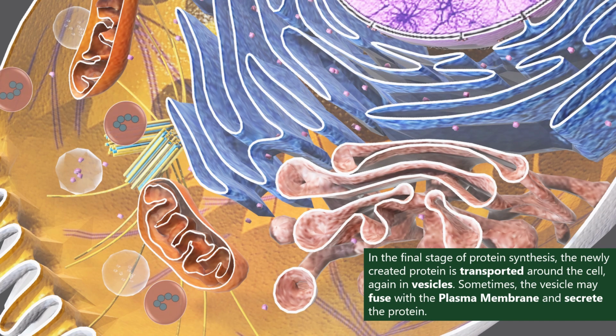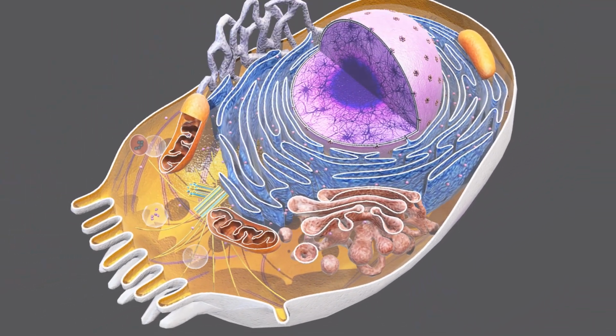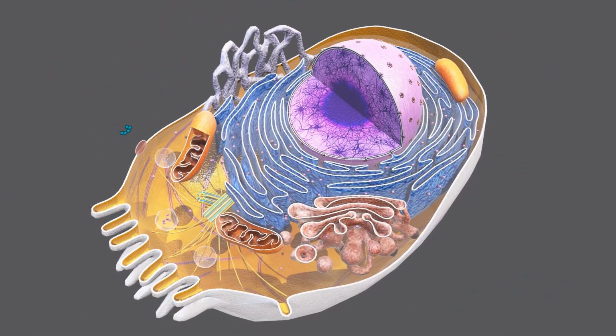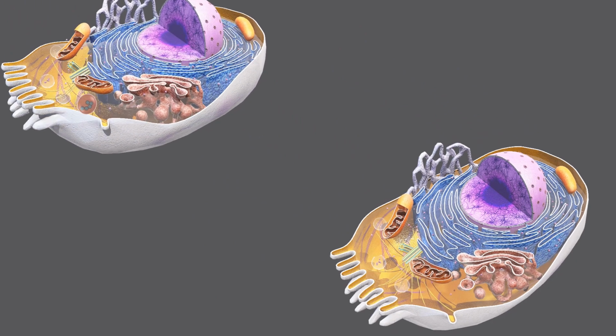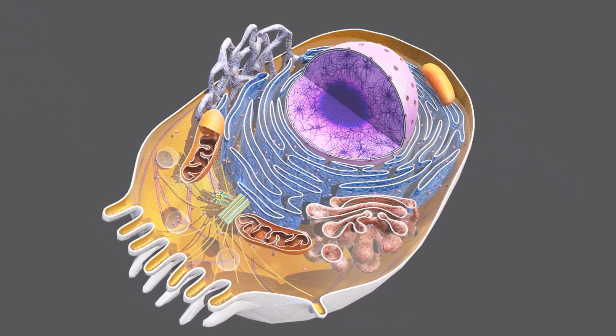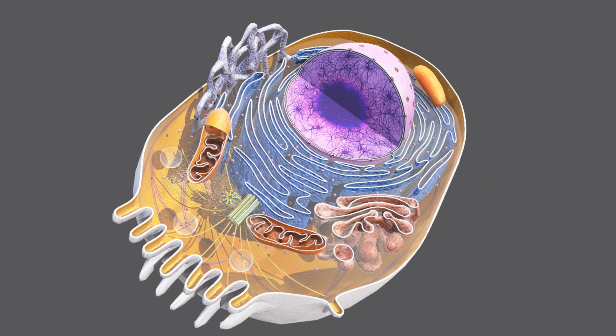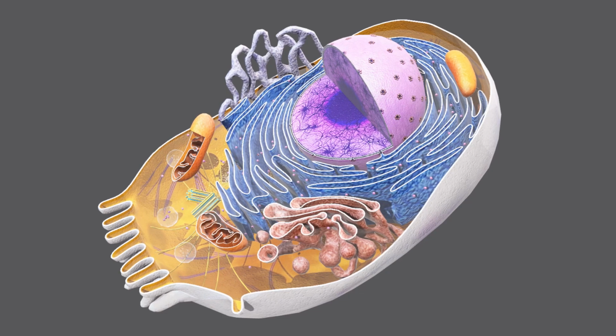So in that final stage, those newly created proteins are transported all around the cell in vesicles, but sometimes the vesicles may fuse with the plasma membrane and secrete the proteins into that extracellular space, so that way the proteins can carry out their potential functions in that space or move on to other cells where they can carry out functions in other cells. So this is just a really brief overview of organelles working together in a cell. Now, seeing how we apply all of our knowledge surrounding what organelles do and seeing how they all come together to carry out their function.